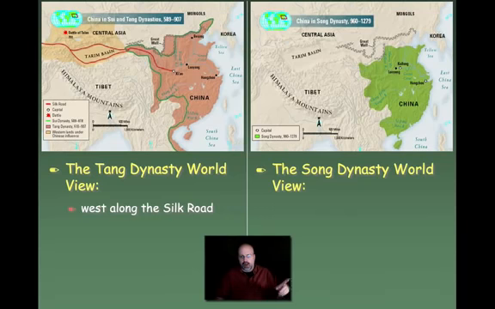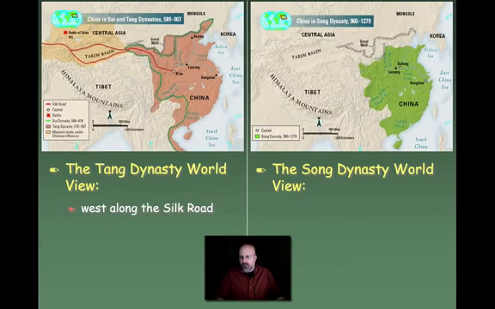Many merchants and traders will actually travel the full distance of the road and go to Xi'an, at that time the capital, and they will actually live there. Actually, it was known in that time period not as Xi'an, but Chang'an. So they will come to Chang'an, they will live there, they will trade there, they'll do business there, and it will be a fairly open society, at least through the height of the Tang dynasty.